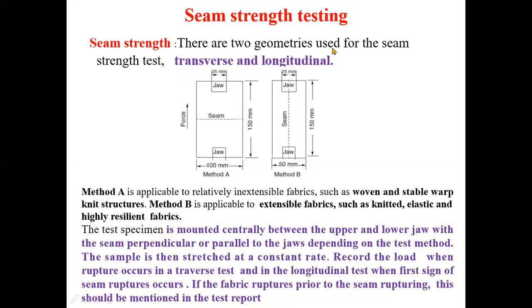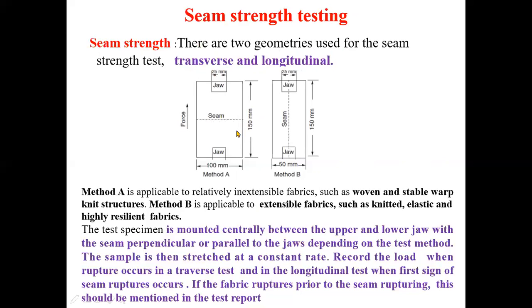There are two geometries used. One is the transverse, another is the longitudinal. Geometry means here you have to consider the direction of the seam and the direction of the force. Here you can say the force is applied in this direction and the seam is in this direction.